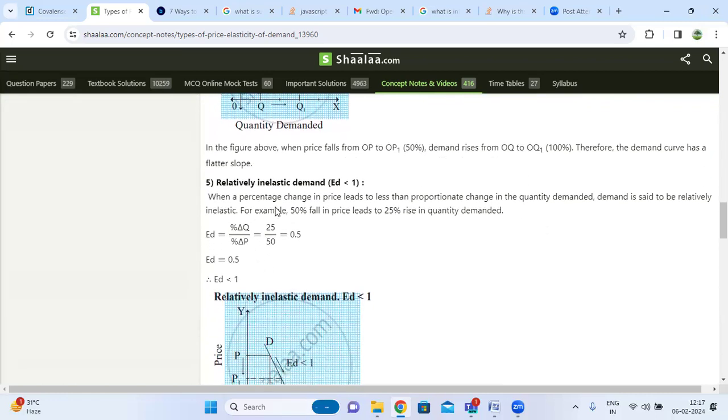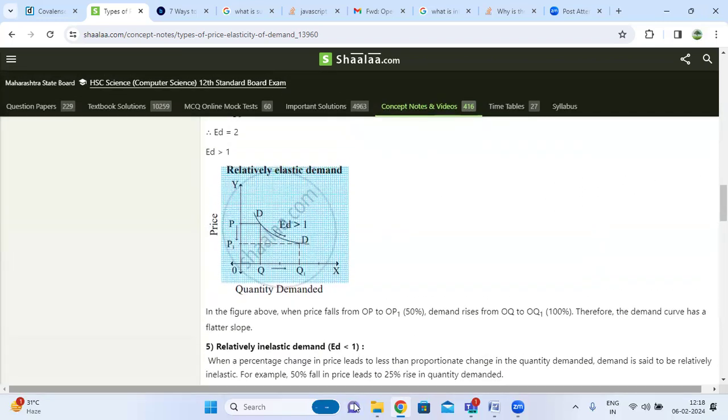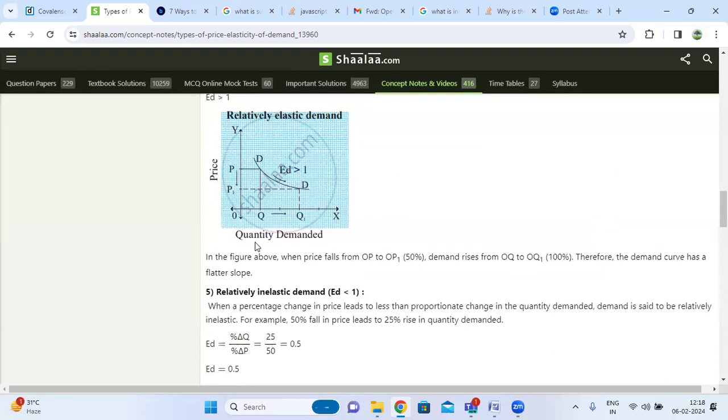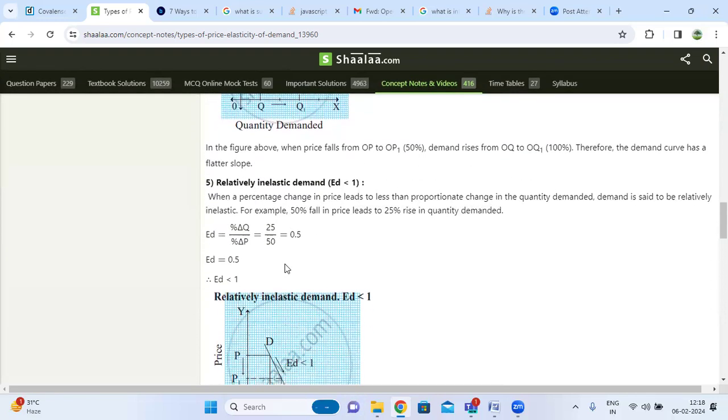Next one, relatively inelastic demand. In relatively inelastic demand, there is more change in the price of the goods but less change in the demand. So it is the opposite of relatively elastic.